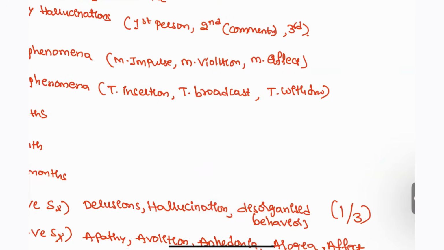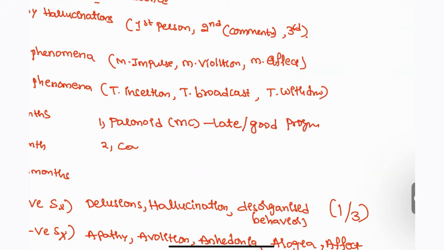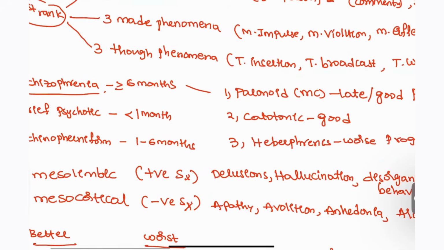For example, there is the paranoid subtype. Paranoid is the most common type, and it is associated with a late onset and good prognosis. Then you also have the catatonic, also with good prognosis. And then hebephrenic, which is going to have the worst prognosis. Right? These are the important subtypes of schizophrenia that you have to remember, guys.